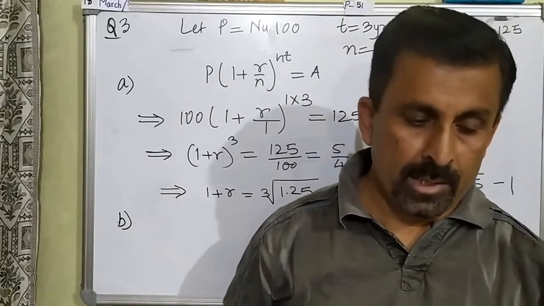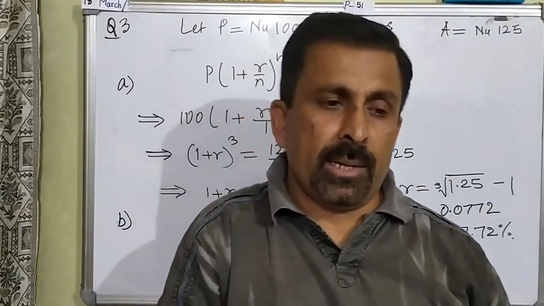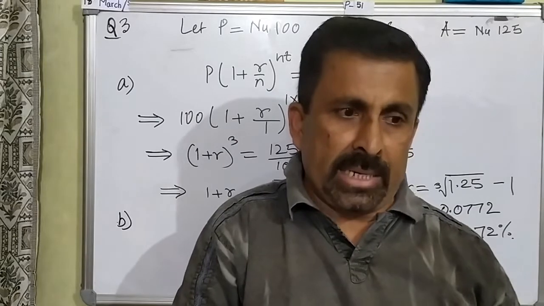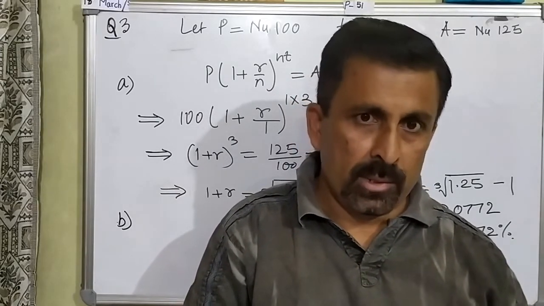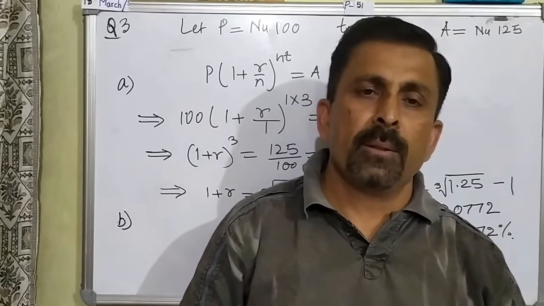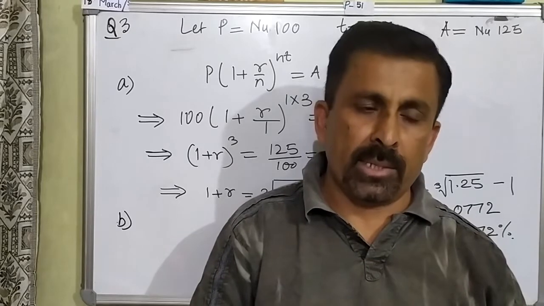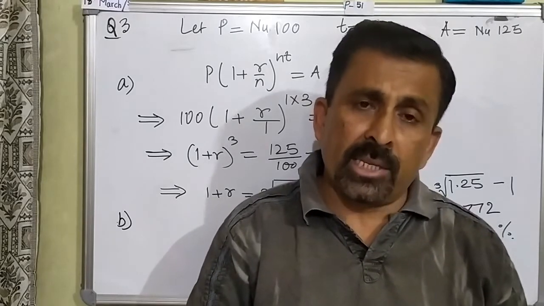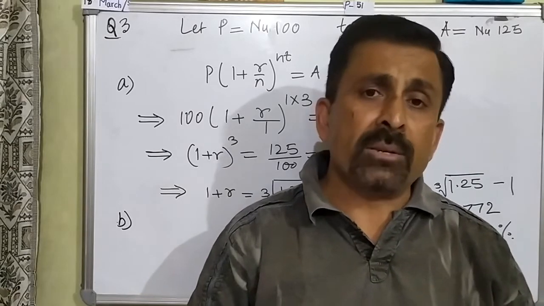What we were told is that in 3 years, at a certain rate of interest, the investment increases by 25%. Now the question says, if it increases at the same rate of interest, then in 6 years, will it increase by 50%?